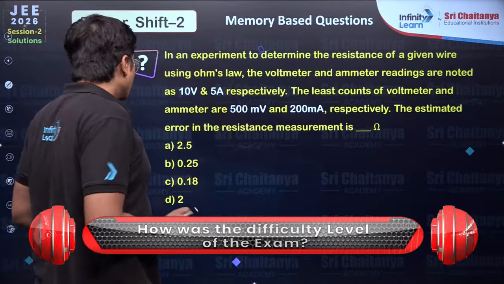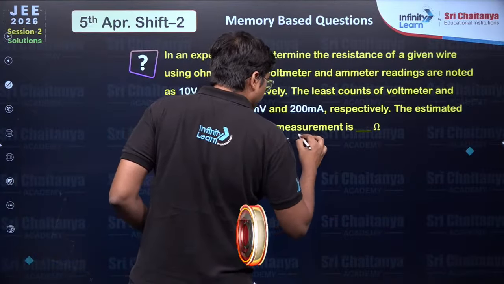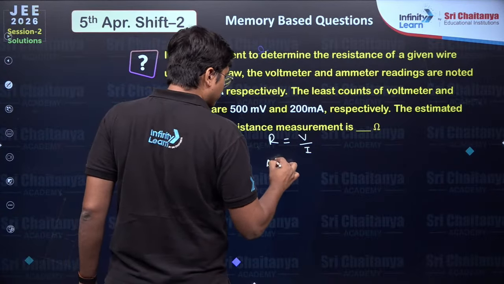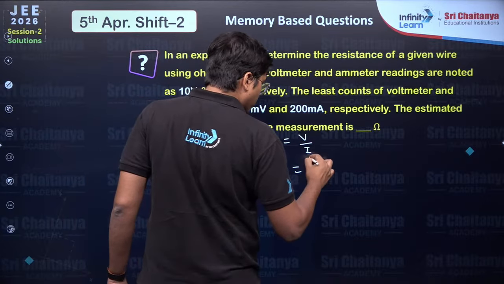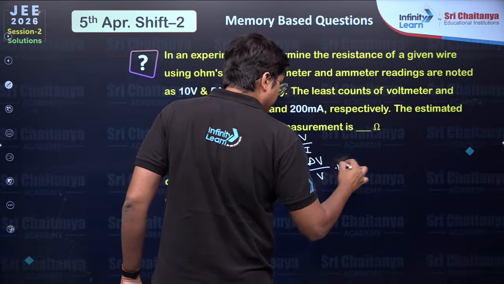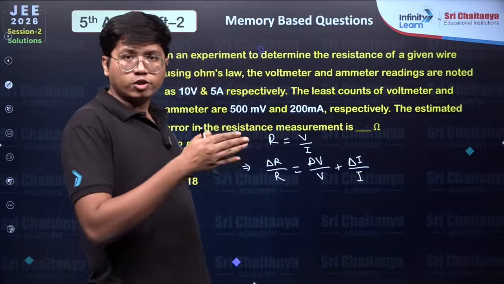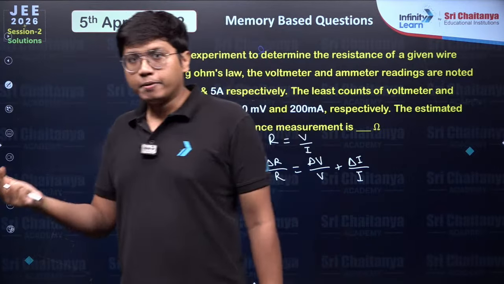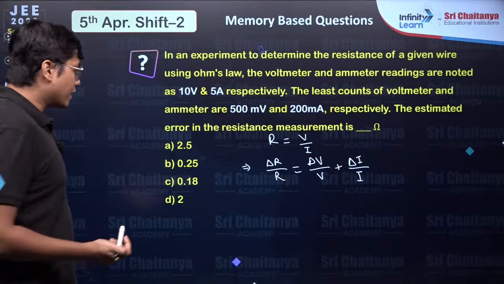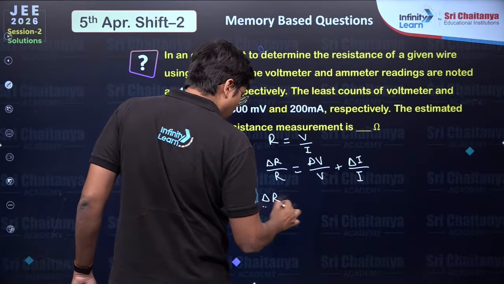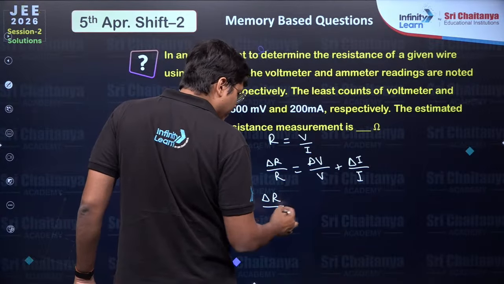Easy to solve. You know your R is equal to V by I. So delta R over R is equal to delta V over V plus delta I over I, because it's a multiplication or division. So you know the relative errors are what add up. Now this delta R is what you are solving for. What is R? That is just V by I.